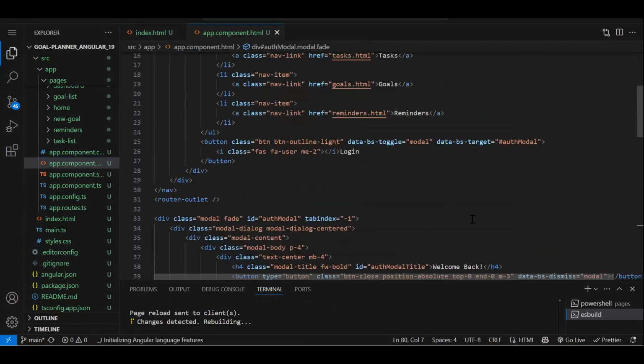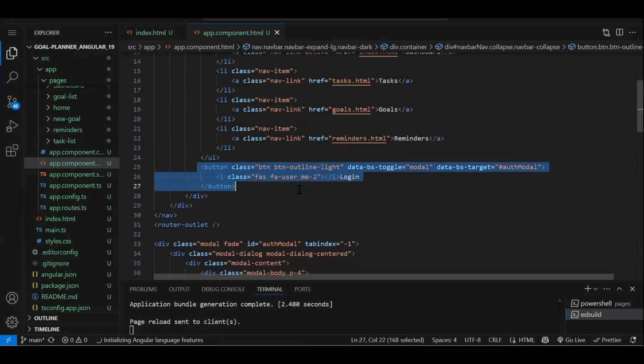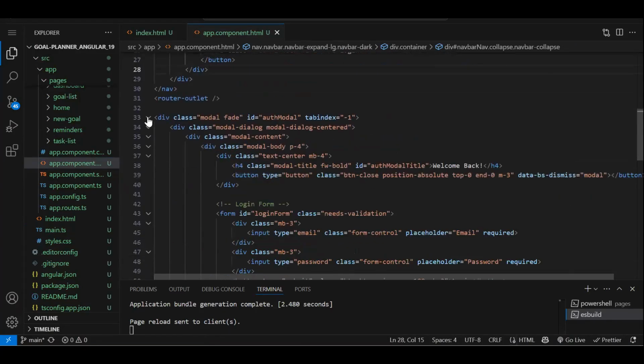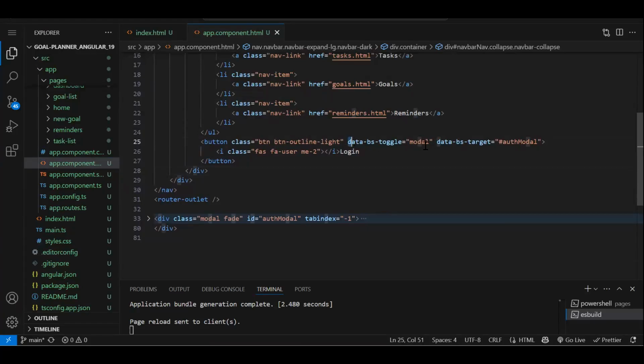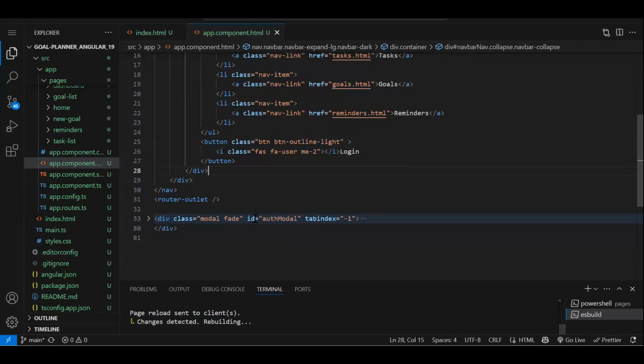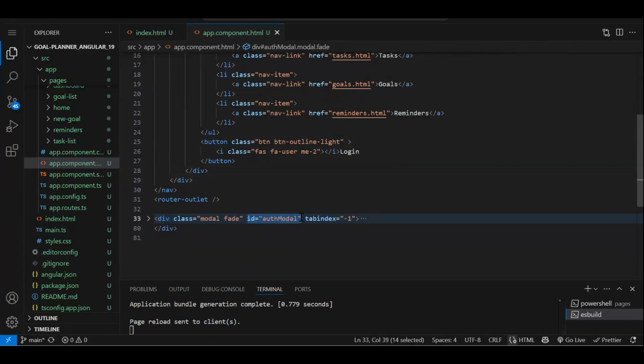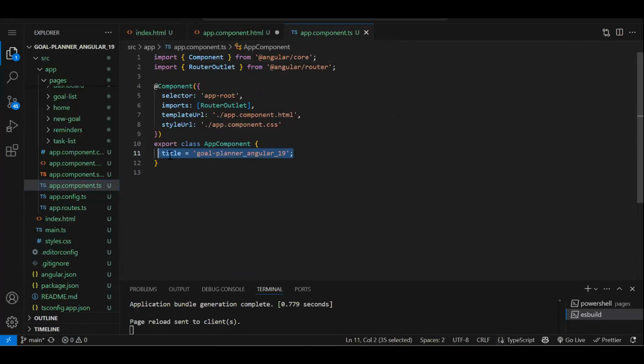Now, in the navbar, we have this login button. On click of it, we need to open this particular modal. For that, we have to create a ViewChild. So we will provide over here a hash, loginModal, and we have to create a ViewChild. Let's remove this at the rate ViewChild.